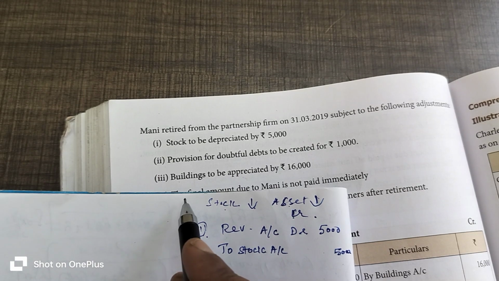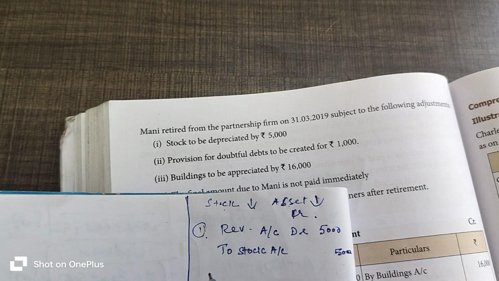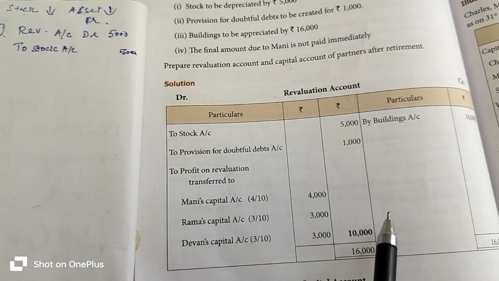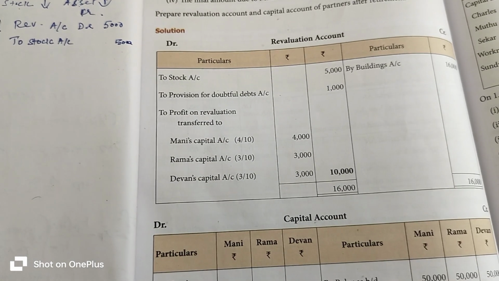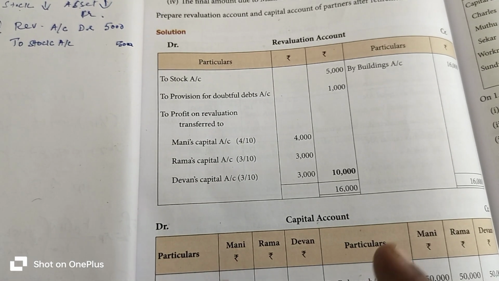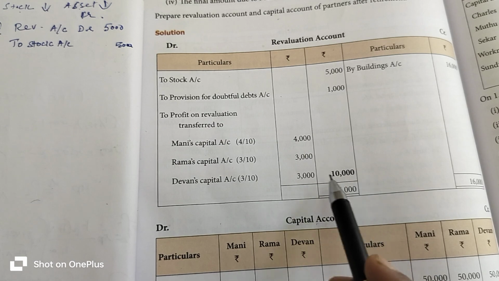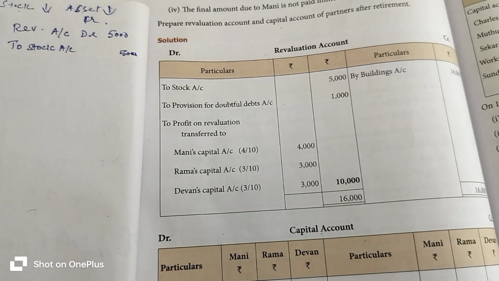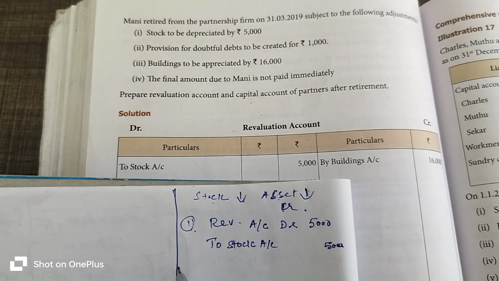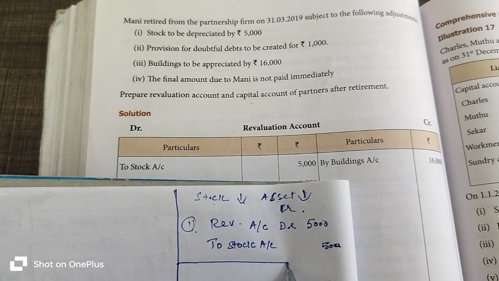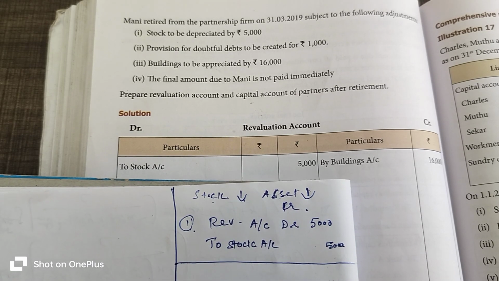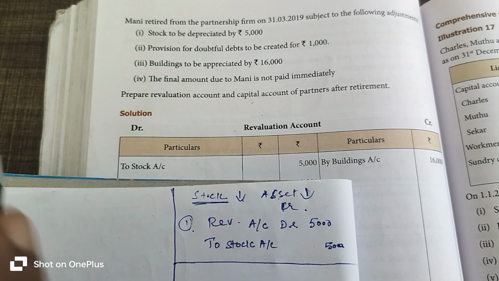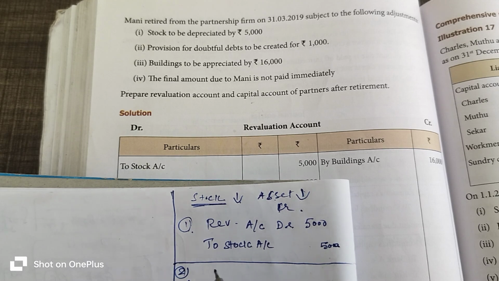So roughly, for our sake only, we prepared this. Why? Because the profit or loss on the revaluation account will be transferred to the capital accounts. So the revaluation account balancing figure is very important. To calculate the balancing figure, you need to roughly prepare the journal entries for the revaluation account. Even if they do not ask to prepare the journal entry, we roughly prepare the journal entries from the given adjustments. So the first transaction we prepared.